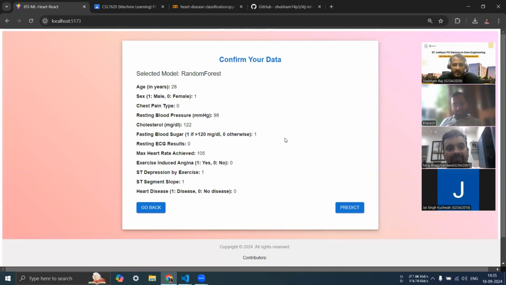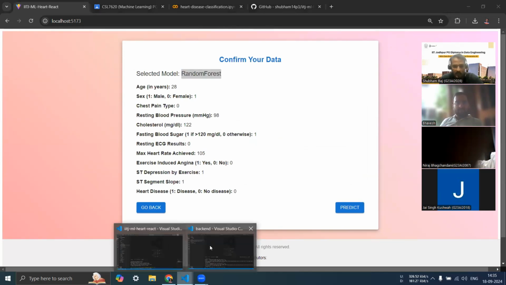That is age 26, gender as 1, chest pain 0, blood pressure 98, cholesterol 122, fast blood sugar 1, ECG 0, max heart rate 105, and 1 as exclude. I don't have any heart disease, so it is 0. So now, since I've selected this random forest, let me run through the code.